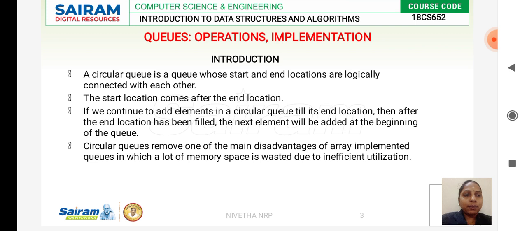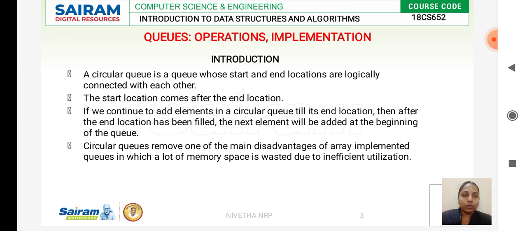In the array implementation of a queue, the size of the array is defined. For example, if the size of the queue is 10, I cannot insert my 11th element. This limitation can be overcome using the circular queue. In the circular queue, the last node is connected back to the first node. That is, the start location comes after the end location.